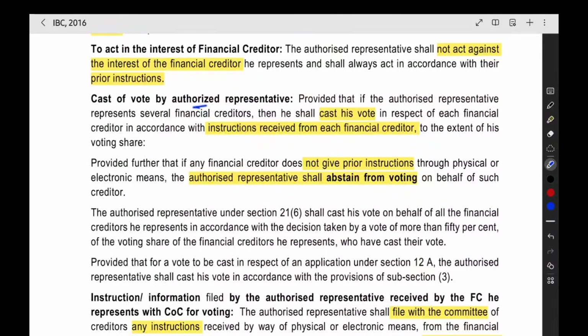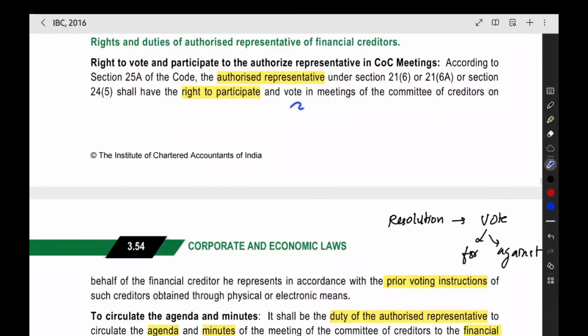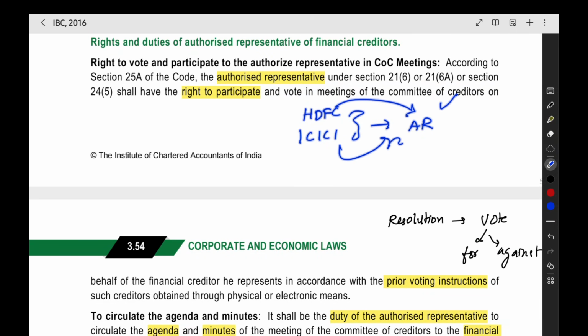Then the authorized representative shall cast the vote according to the instructions received. If the financial creditor does not give any prior instructions, the authorized representative shall abstain from voting. Like we have HDFC and ICICI, these two are the financial creditors, and for them we have an authorized representative. HDFC Bank gave the instruction, no problem. But ICICI Bank did not give any instruction. Now what do you have to do?